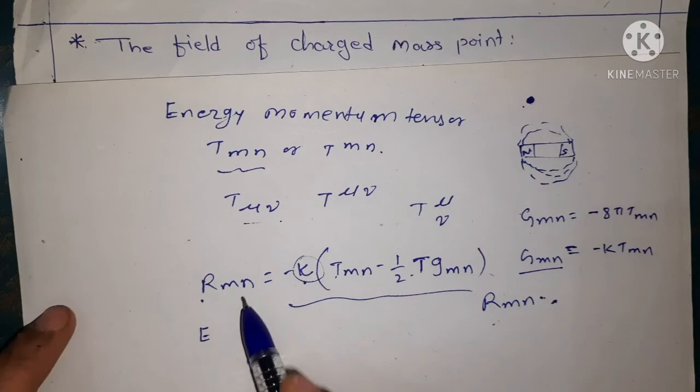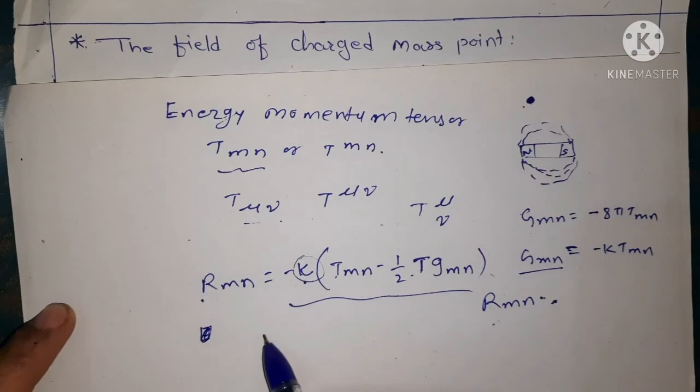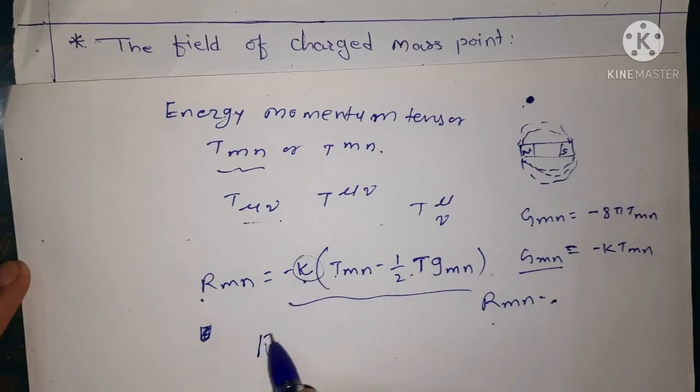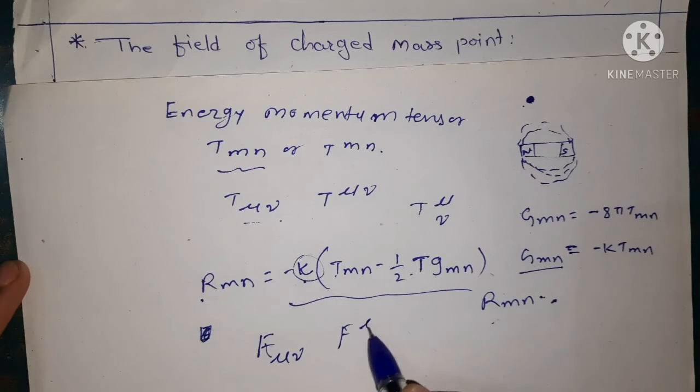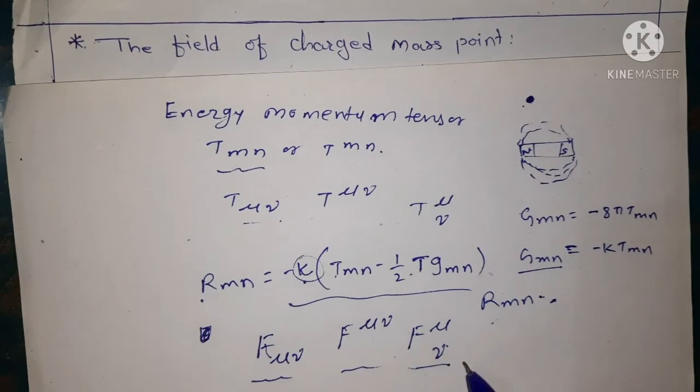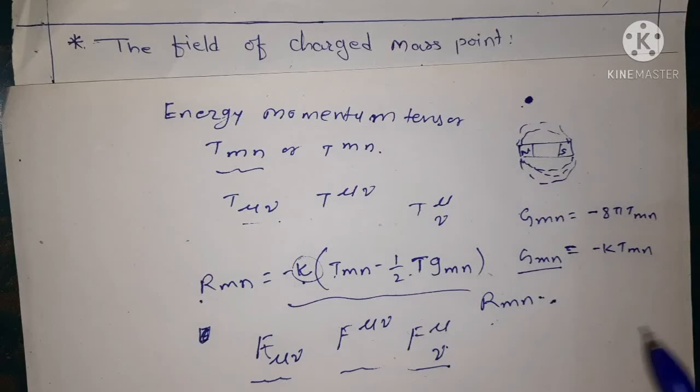We denote this by F mu nu, or in the mixed tensor form F mu nu. So we define all this here.